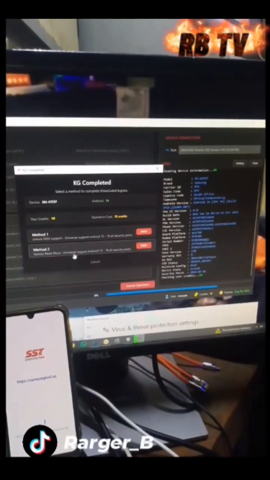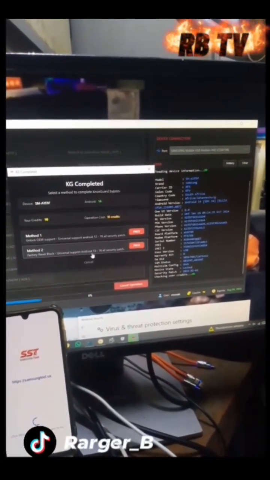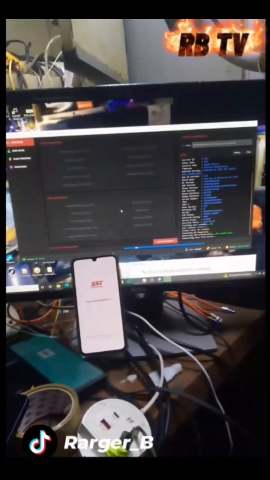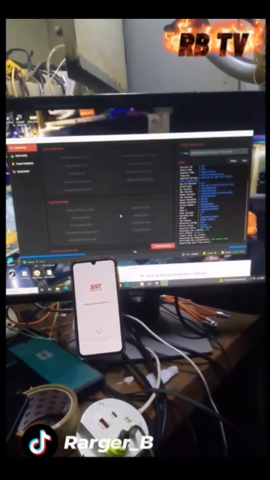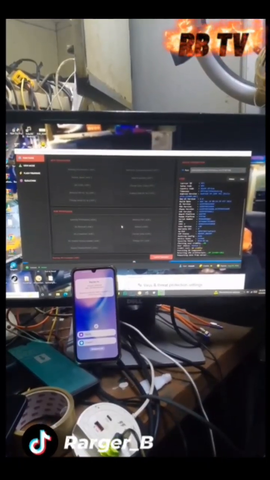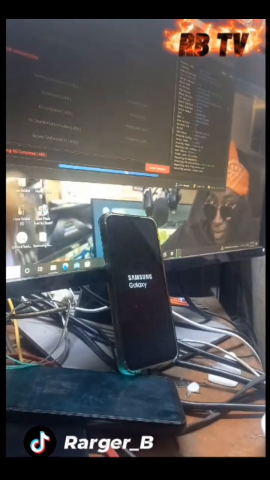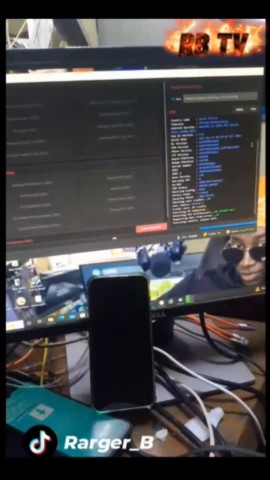This one, factory reset block, and continue. Then you check the results there. Don't touch the phone, just leave it like that. Just be patient. As you can see now, the phone's going off and on.